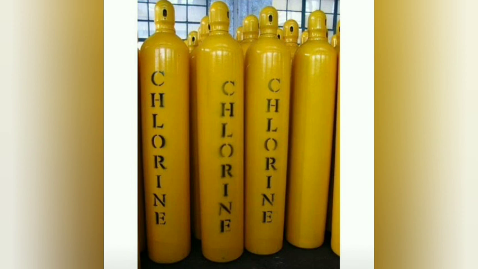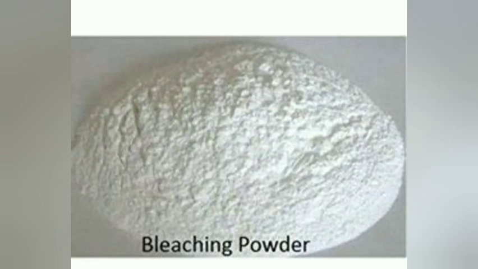But other than that, when the chlorinator is fixed for its dosage, as the amount of water enters, as per that amount of water it will be injecting the chlorine. Lastly, there is no formation of sludge, as in the case of the application of chlorine in the form of bleaching powder. Bleaching powder creates sludge formation in the water. Those are the advantages of using free molecular chlorine, in liquid or gaseous form. The chlorine we are now considering is the use of hypochlorites and bleaching powder.